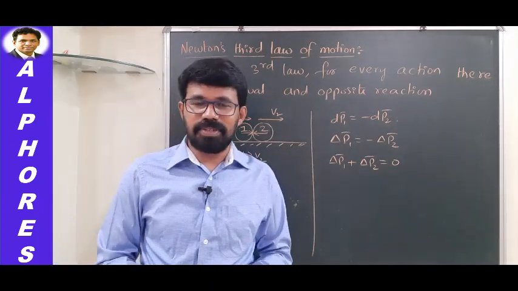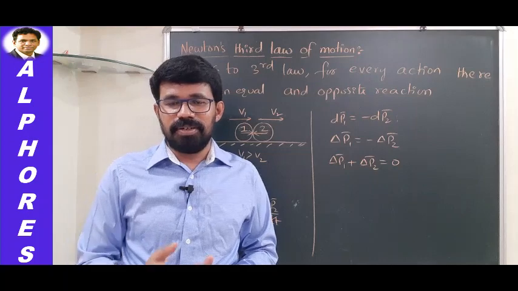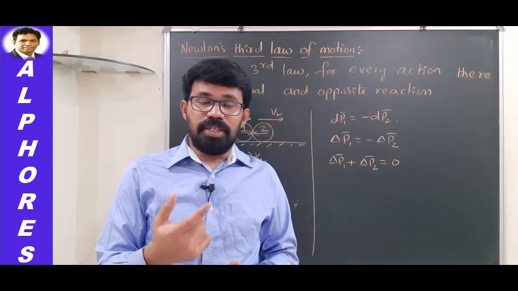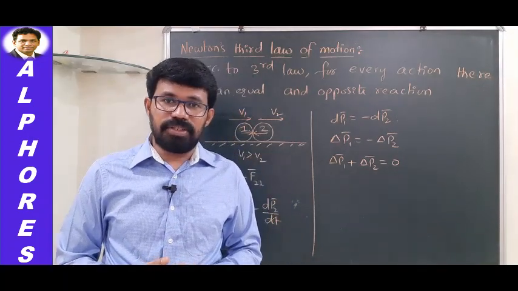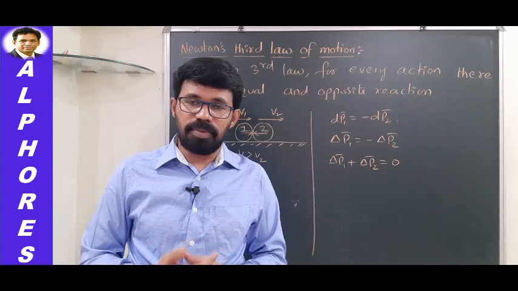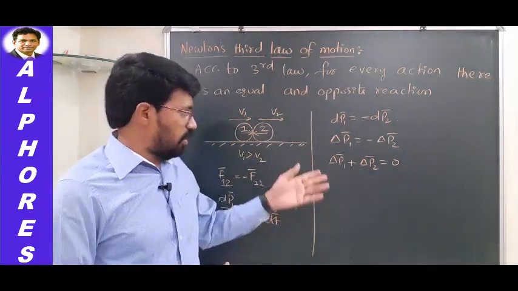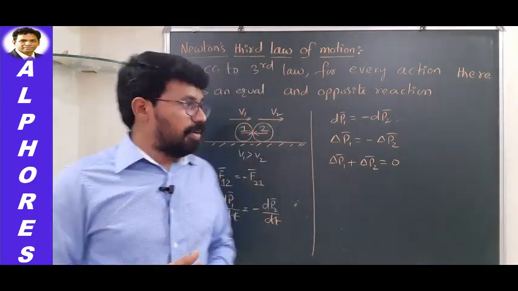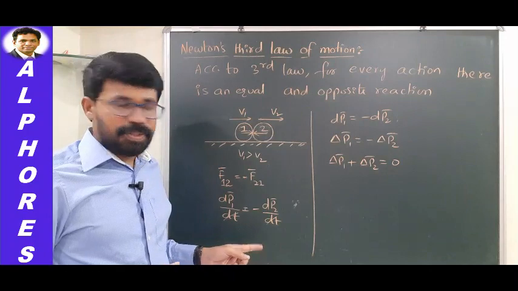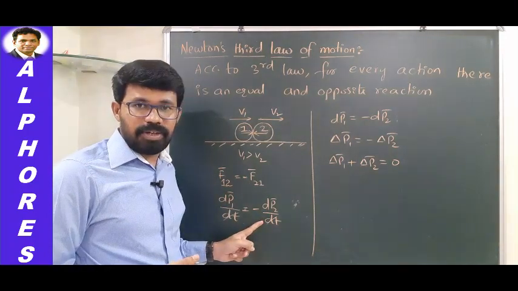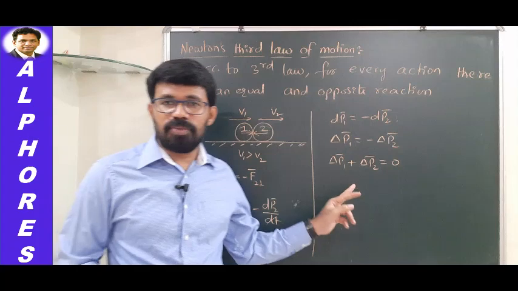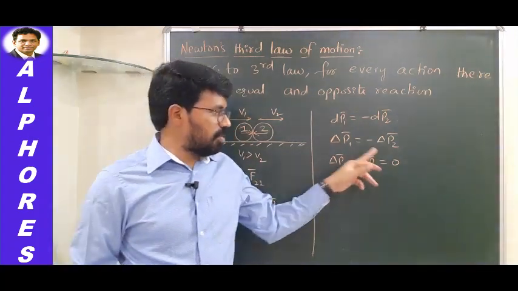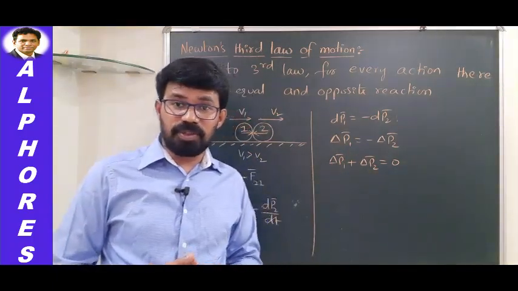Conservation of linear momentum, what do we talk about? Under the law of conservation of linear momentum, we talk about the linear momentum of an isolated system being constant. It doesn't change. The total linear momentum of an isolated system is constant. And this is what you can consider as a mathematical proof. Here, I have made use of two laws. One is Newton's third law, this one is Newton's second law. With the help of these two laws, what have we come to know? We have come to know that for an isolated system, the total change in momentum is 0. It means momentum is constant.